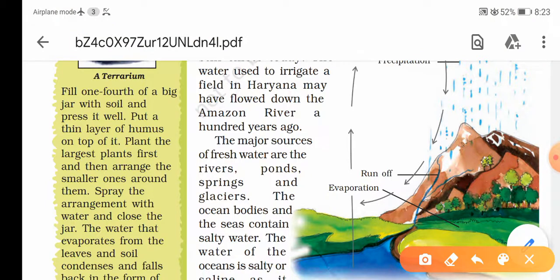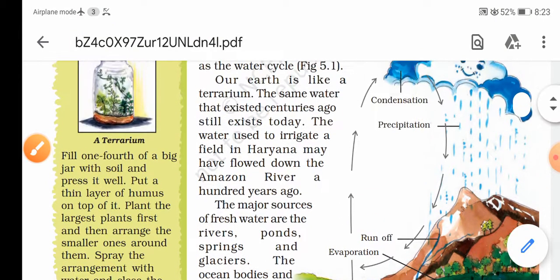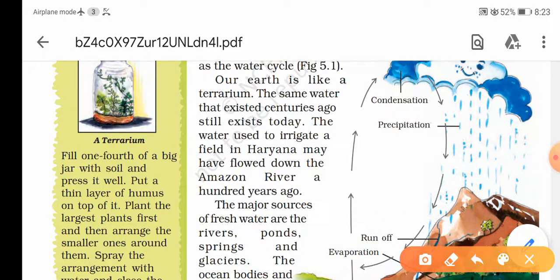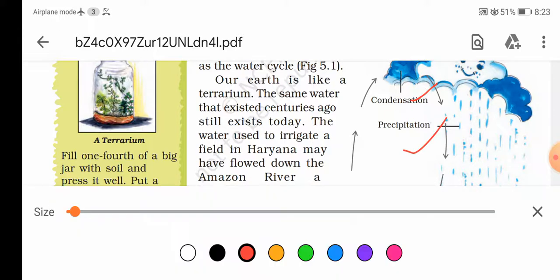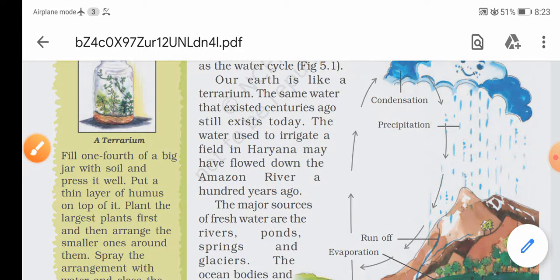Got it? So if you see, there is at first evaporation, condensation, precipitation, running off and evaporation. तो ये जो वाटर की साइकिल है ये हमेशा ऐसी चलती है। गॉट इट?